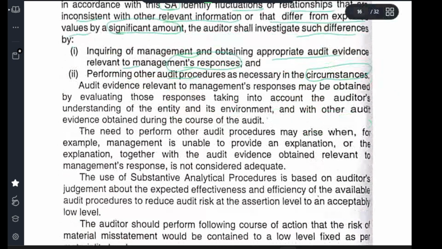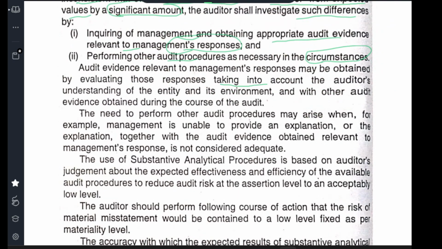It's an audit procedure, by evaluating the responses, taking into account the auditor's understanding of the entity and its environment, and with other audit evidence obtained during the course of the audit. So during the course of the audit, he is understanding the entity and its environment, and he should apply his professional judgment to obtain the most evidence that is used for his report. Further audit procedures may be needed when, for example, management is unable to provide an explanation. Management is not able to provide an explanation.